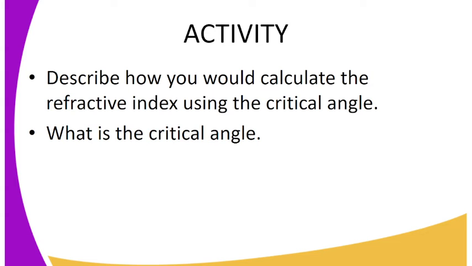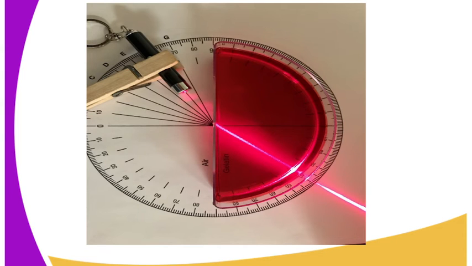And what is the relationship between the critical angle and the refractive index? As we can see, sine C, where C is the critical angle, is equal to 1 over the refractive index. That means the refractive index, n, is the same as 1 over sine C. Therefore, n equals 1 over sine C, where C is the critical angle.